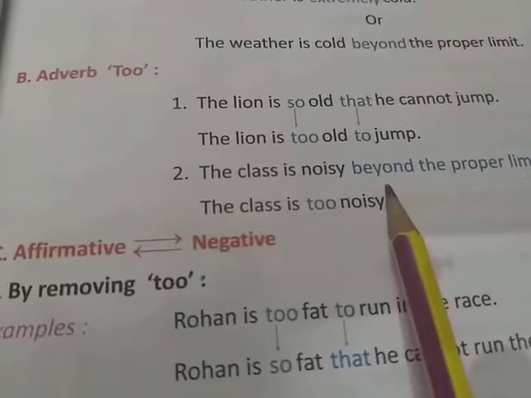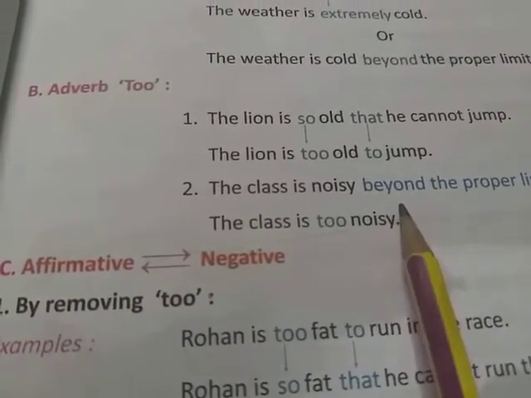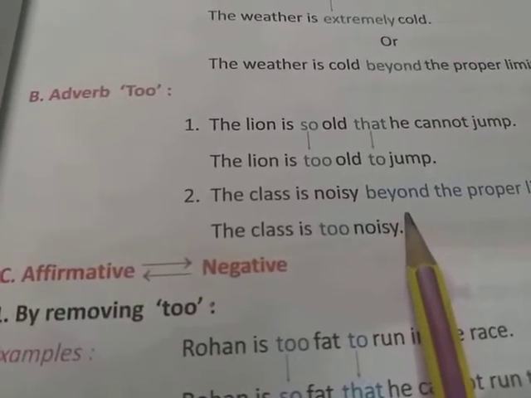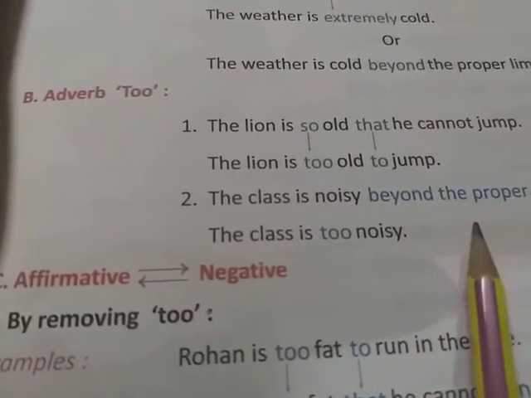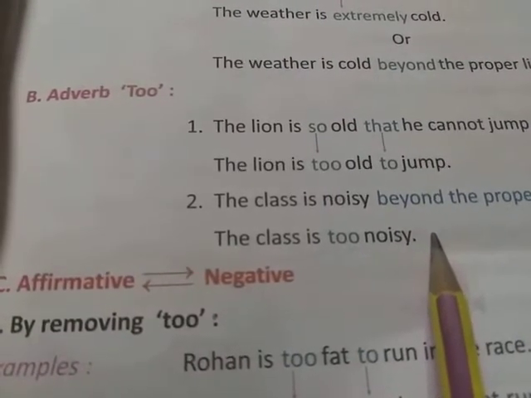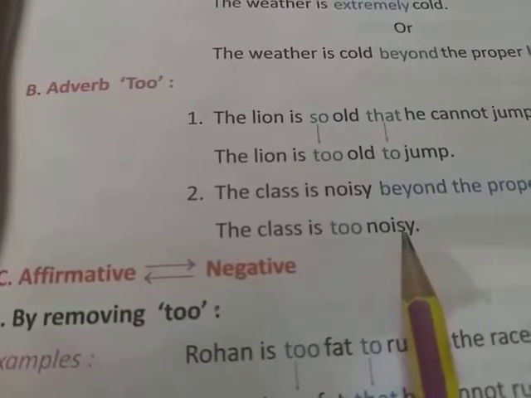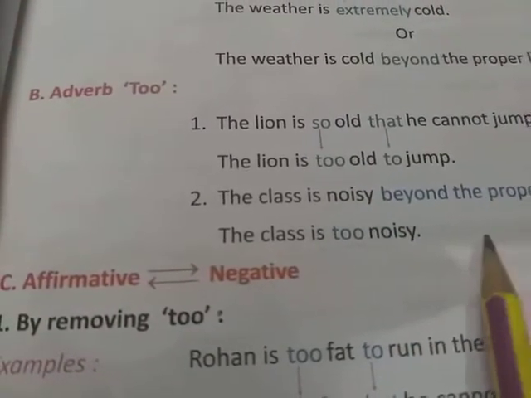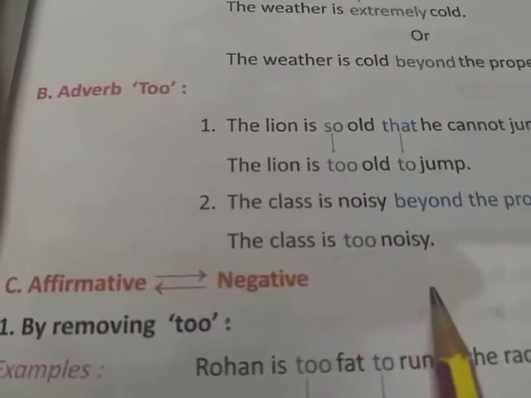One more thing is given here, we can change the form of a sentence containing the adverb "too". For example, the news is too good to be true. That is the use of adverb "too", and if you say the news is so good that it cannot be true, that means you have removed the use of "too".